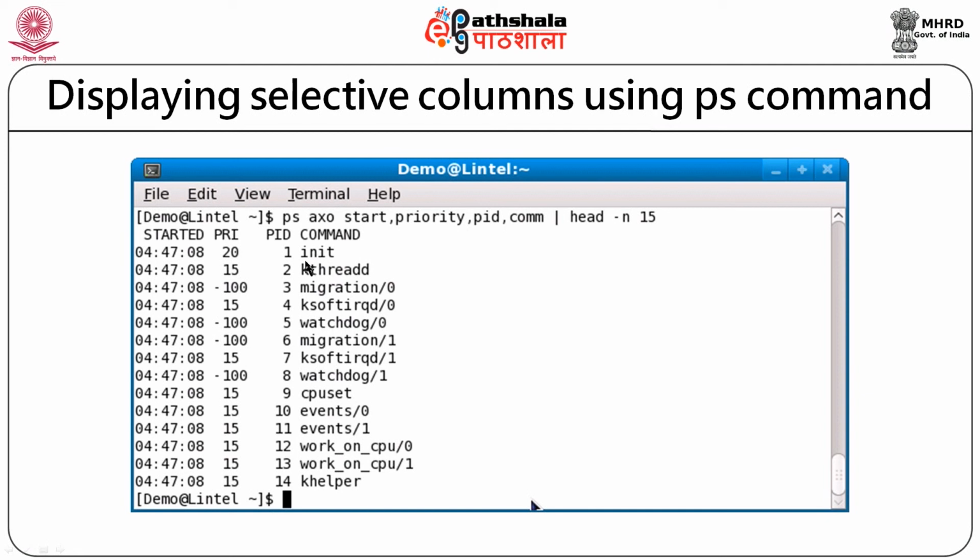You must note that init is PID 1. So, all processes spawn from the init process. Init is the generator of the rest of the processes and in most cases init is the parent process of all other processes. So, this is how I can customize my output by specifying the particular column names I am interested in viewing.